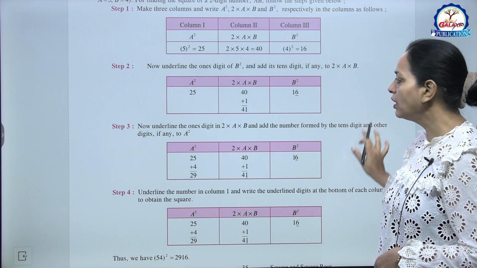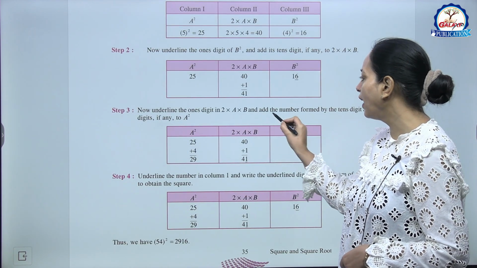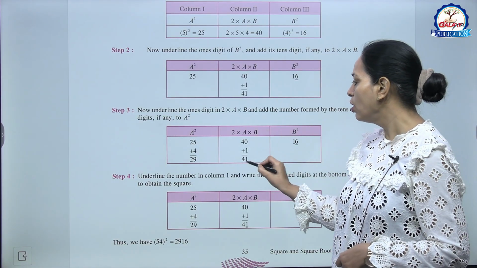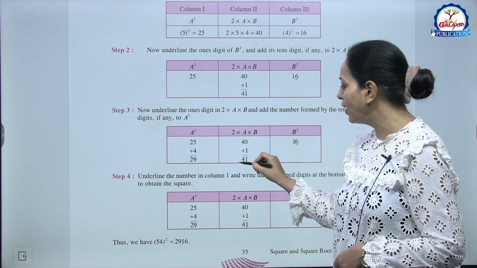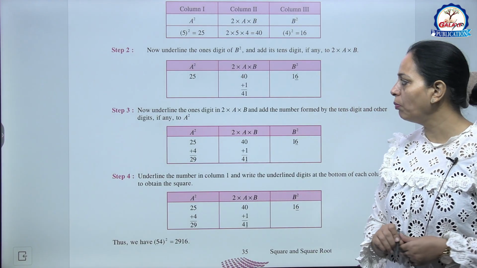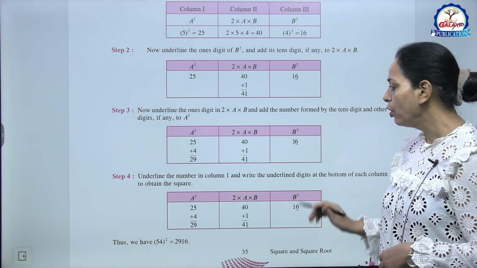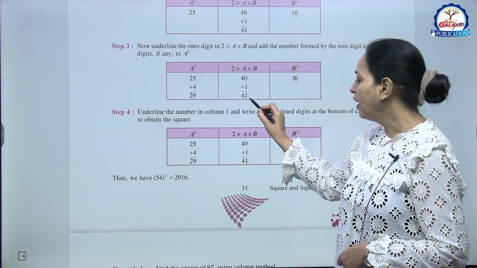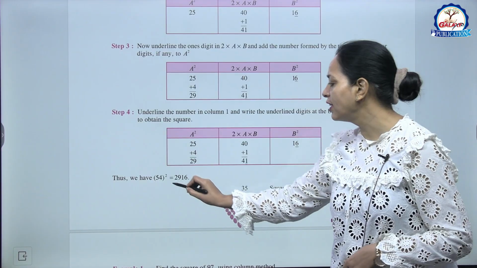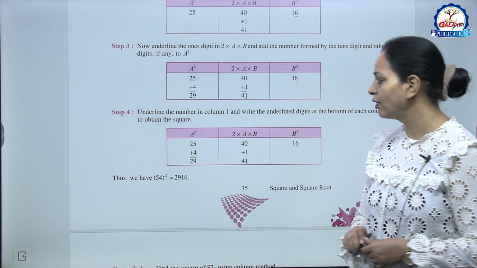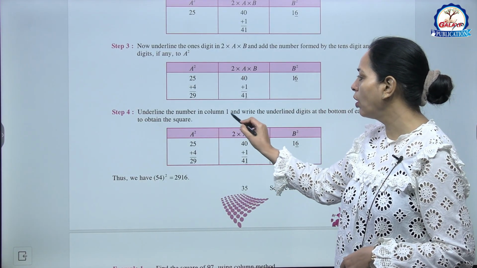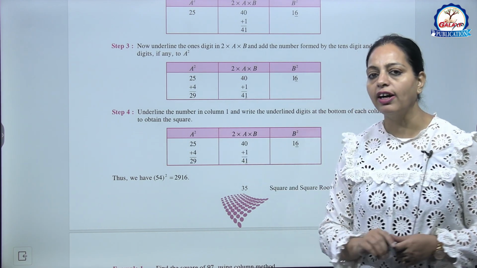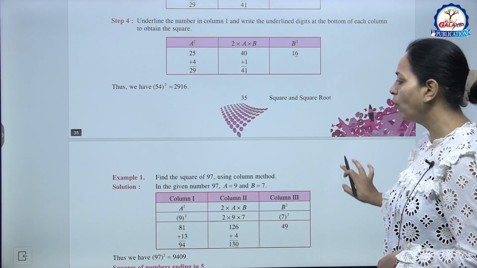Now step 3, underline the 1st digit in 2AB and add the number formed by the 10th digit and other digits, if any, to A square. अब हम 1st digit को as it is रखेंगे और 10th digit को आगे ऐड कर देंगे A square में, यानी 25 plus 4. तो आपके पास क्या आएगा, answer is we are getting here 29, here 1 and here 6. So answer is 2916, right? So underline the number in column 1 and write the underlined digits at the bottom of each column to obtain the square. So answer is 2916.